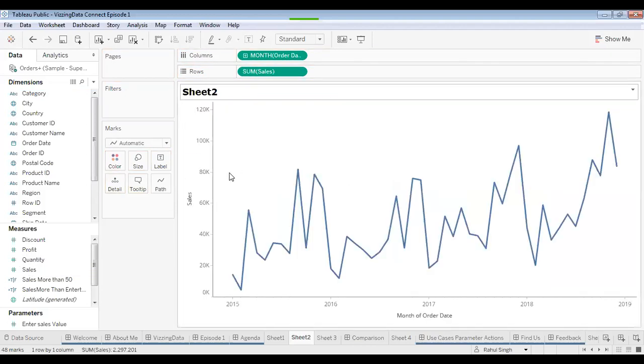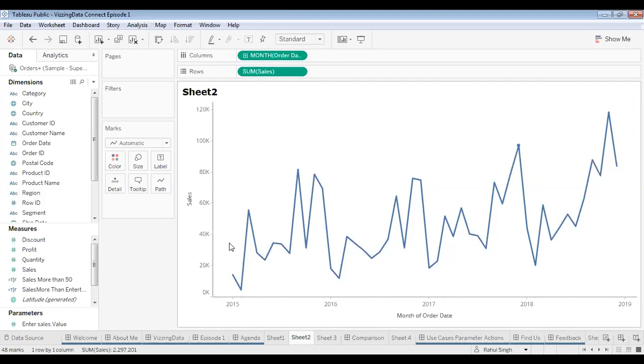Now let's say we have a requirement that whenever the user selects a point, the user wants to know what the sales were for that particular month and what the sales were one year before. For example, if I'm selecting December 2017, I would like to also know what my sales were in December 2016, and what the difference between these two is, whether there was an increase or a decrease in sales. So let's assume this is our use case.